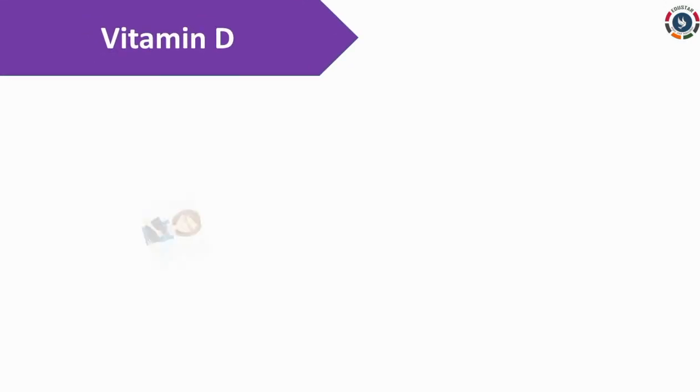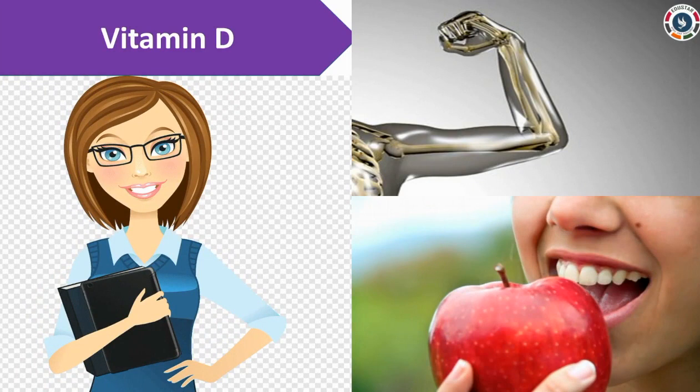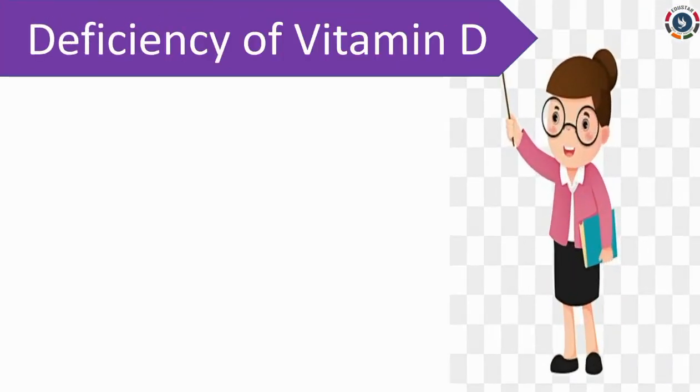Vitamin D. It keeps teeth and bones healthy. It helps the body to absorb calcium. Calcium is a mineral. Some sources of vitamin D are sunlight, milk, eggs and sea fish. Its lack causes bowed legs, called rickets.